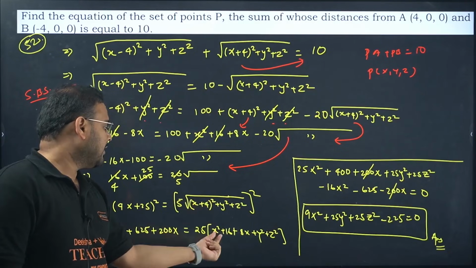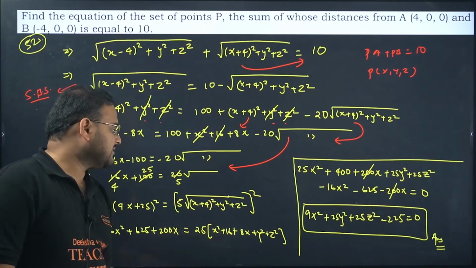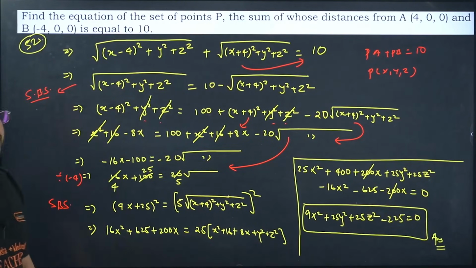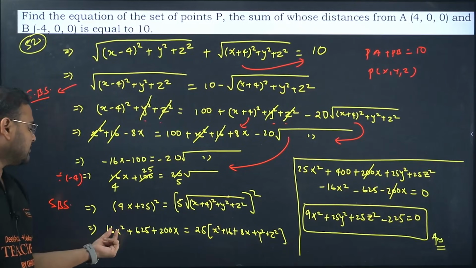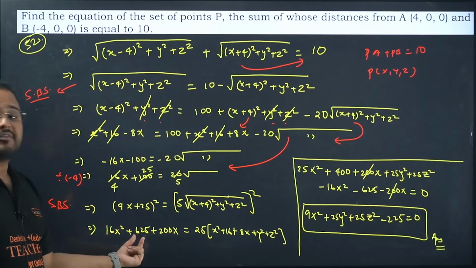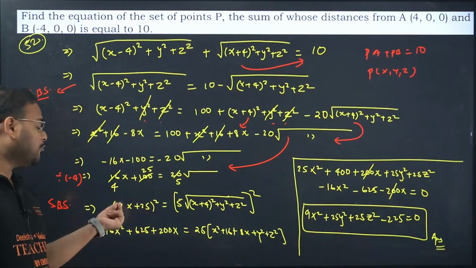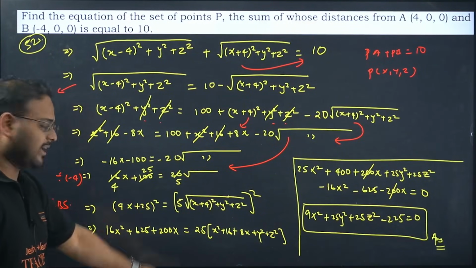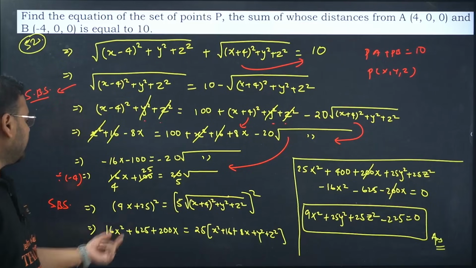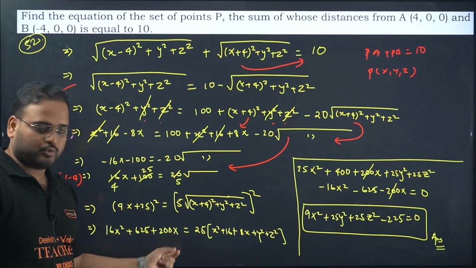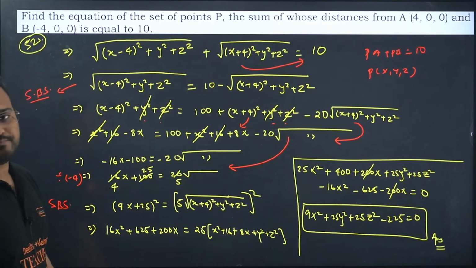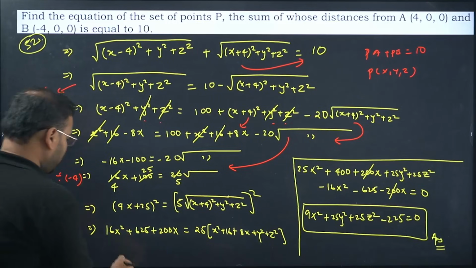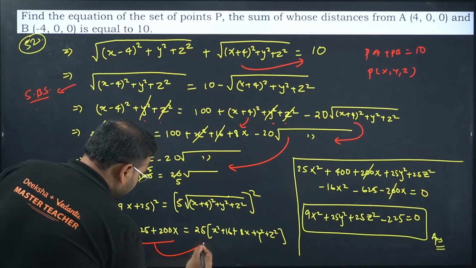Expansion of x plus 4, the whole square: x square, 16 and 8x, and y square, z square as it is. Nothing is changed. Over here, again expansion: 4x square is 16x square, 25 square is 625, and 25 into 4 is 100, into 2 will be 200x. Into 2 will be 200x, not 4, right? 25 into 4 is 100 into 2. So 200x is the third term. Okay, now move everything, all these terms, on this side.